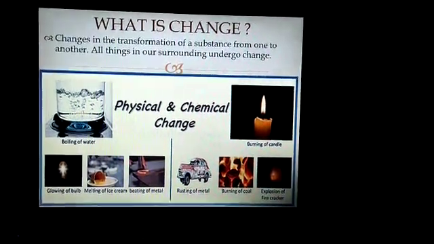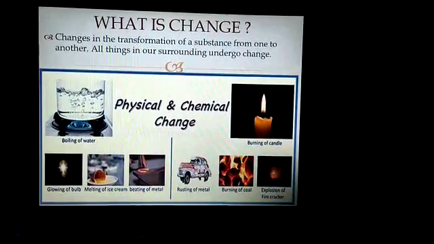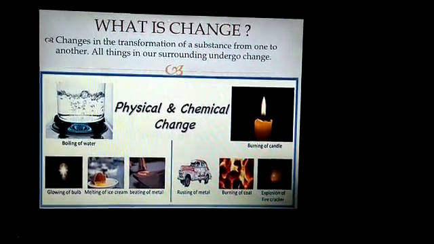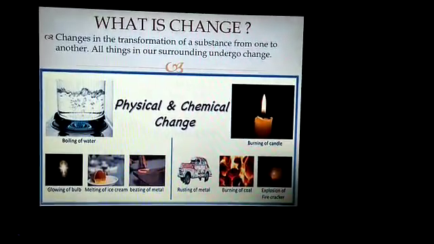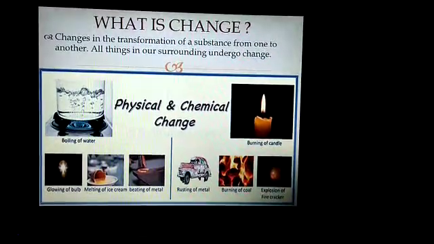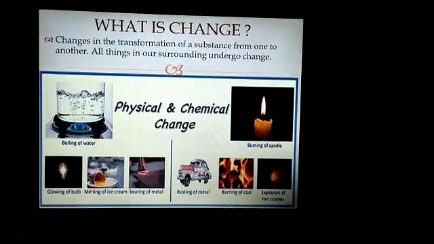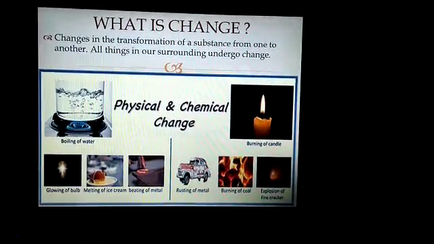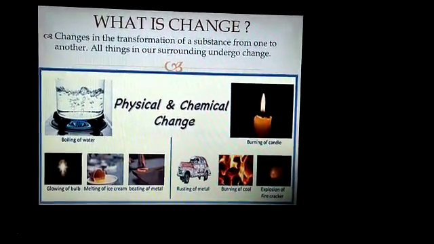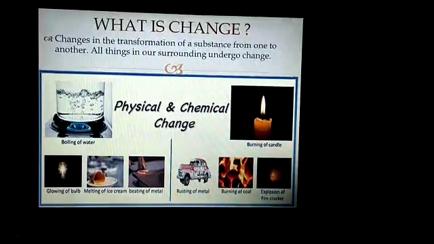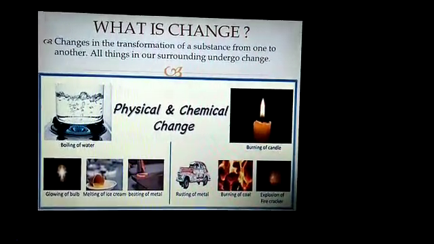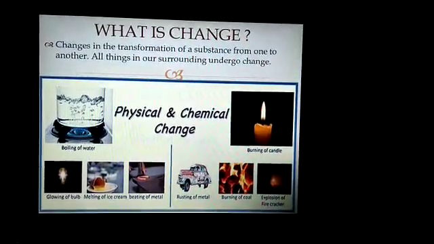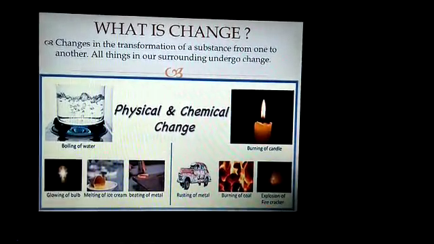The transformation of a substance from one form to another is called change, and all things in our surroundings undergo change. For example, boiling of water: water boils and changes into vapor form. Burning of a candle: when we burn a candle, the wax melts and again it solidifies.